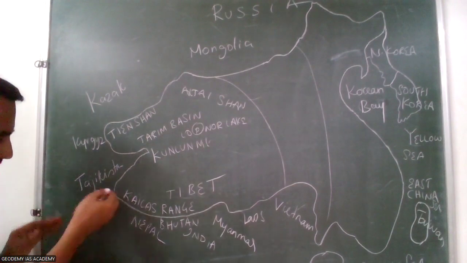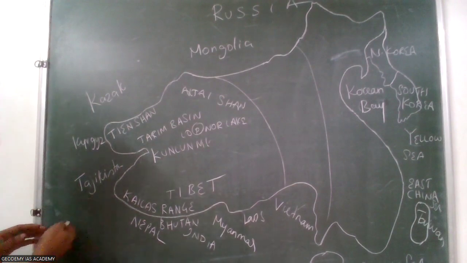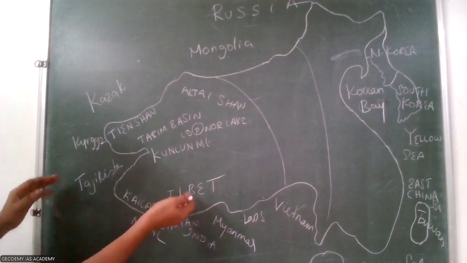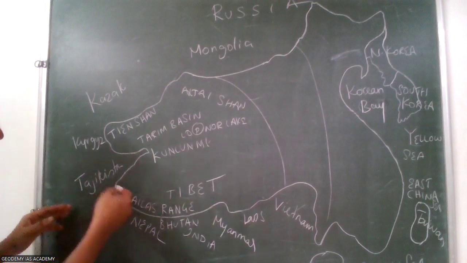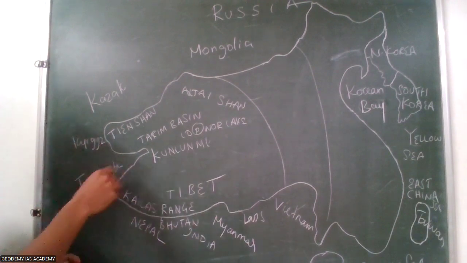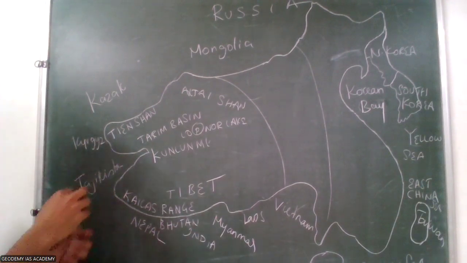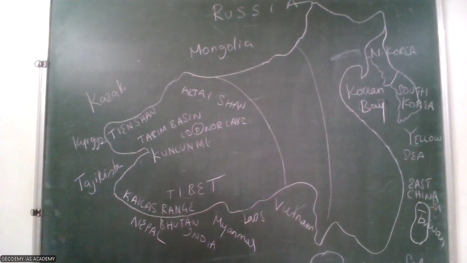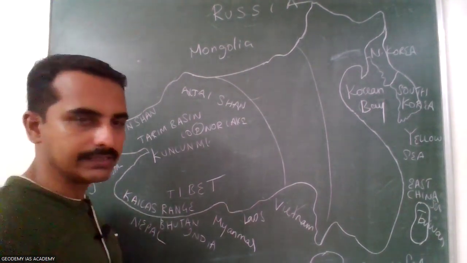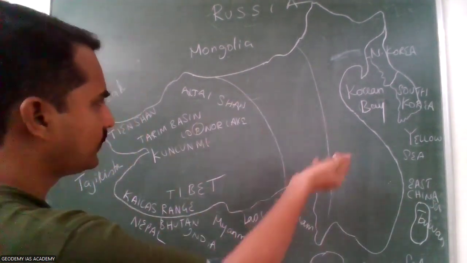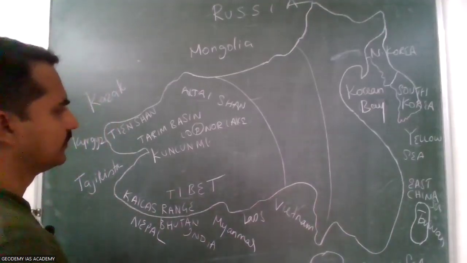And we know in the Pakistan-Afghanistan region, the Hindu Kush mountain is here. The meeting point of the Hindu Kush mountain, Karakoram range, Kunlun mountain, and Tian Shan mountain looks like a knot. That is the Pamir knot region. We discussed this in the Central Asian part.